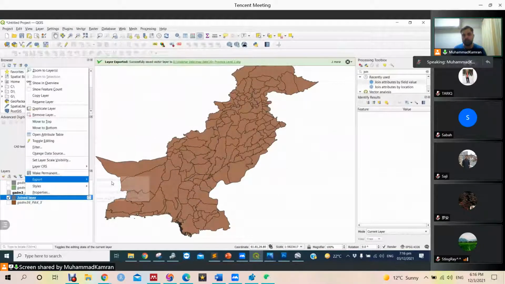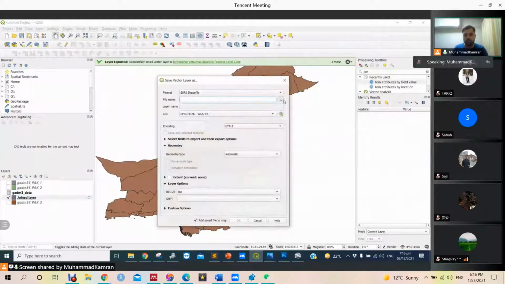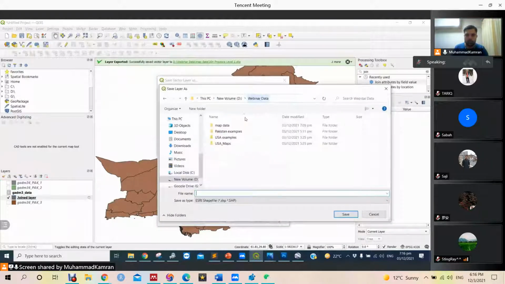First we need to save it. Let's return map data set, map to webinar, Pakistan.